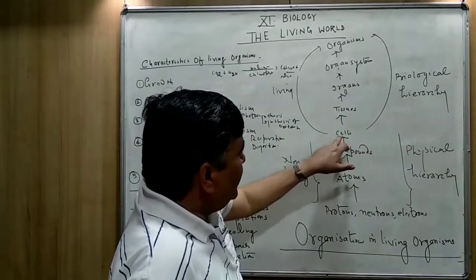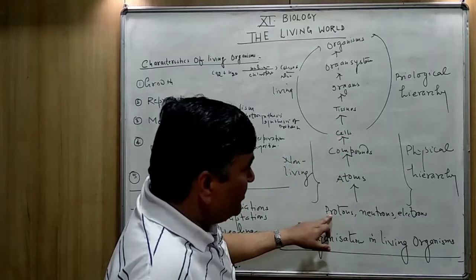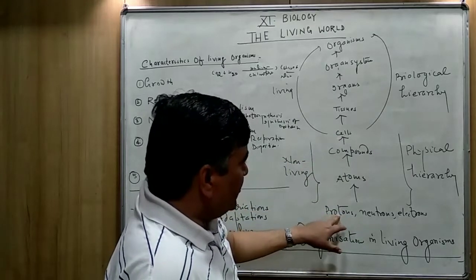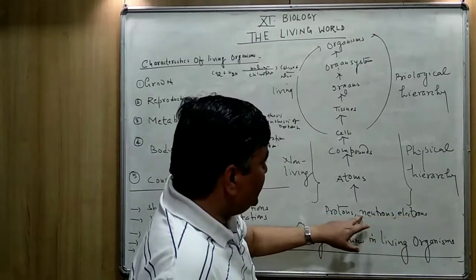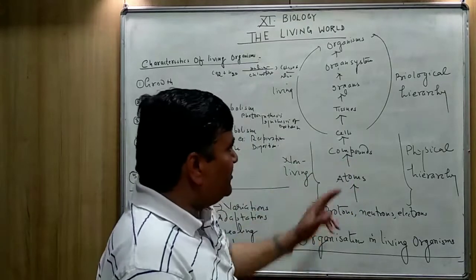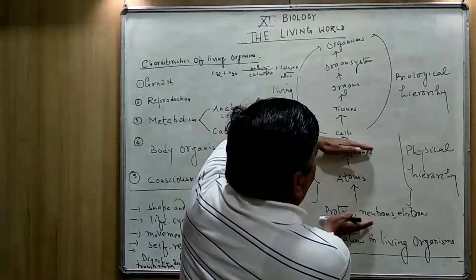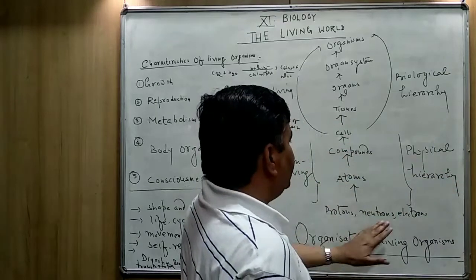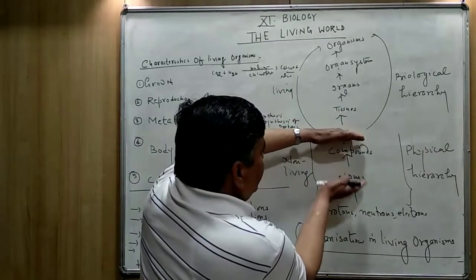And the cell, if you talk about the cell, is also made up of so many compounds, atoms, and you can start from here. The protons, neutrons and electrons consist together to form atoms. Then atoms form the compounds. So many compounds then form the cells. But from protons, neutrons, electrons up to the compound, this is the physical hierarchy. This is not the biological hierarchy, because just below the cells, nothing is alive.